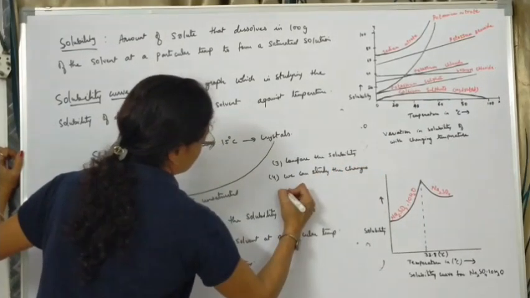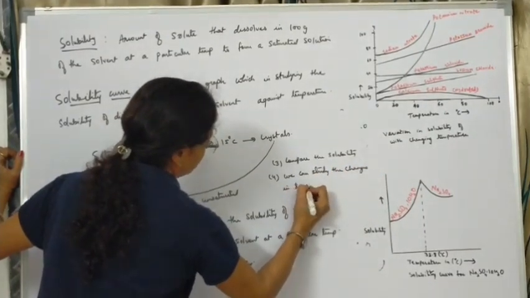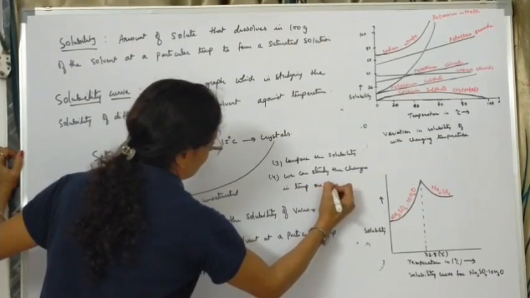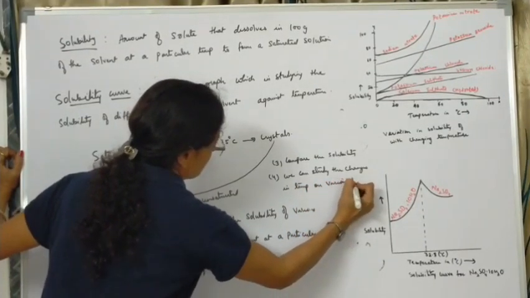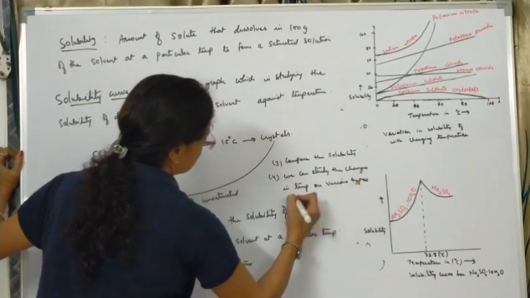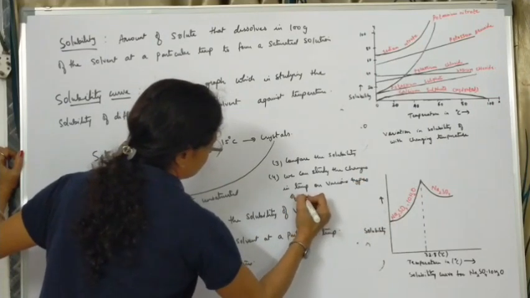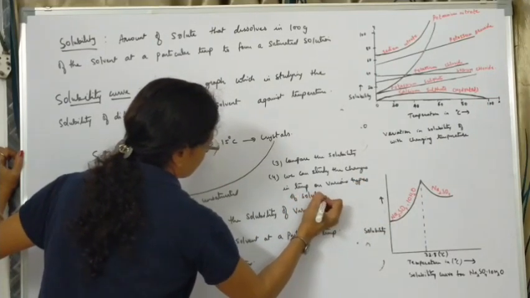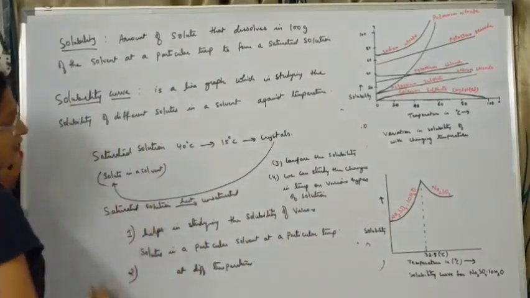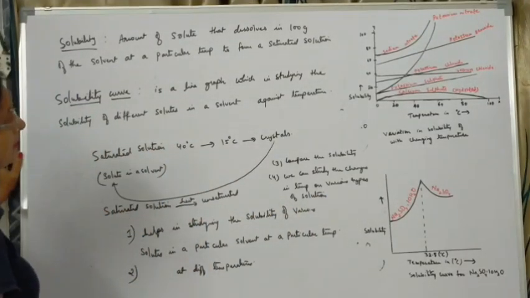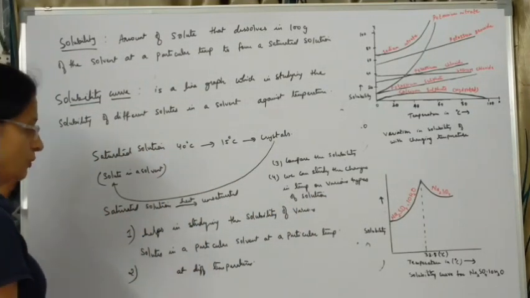Changes in temperature on various types of solutions. That is the example which I gave you just now. So these are the certain advantages of the solubility curve.